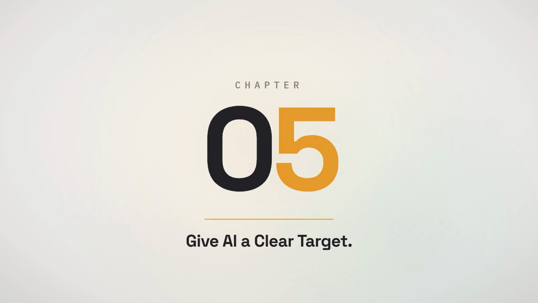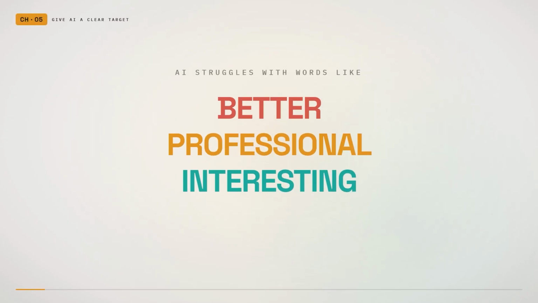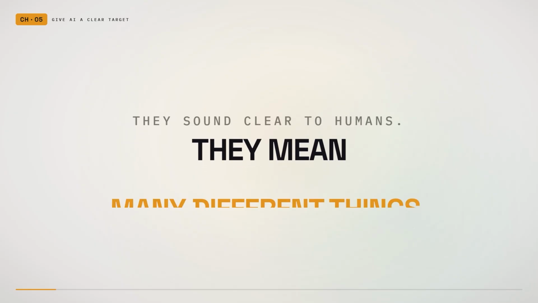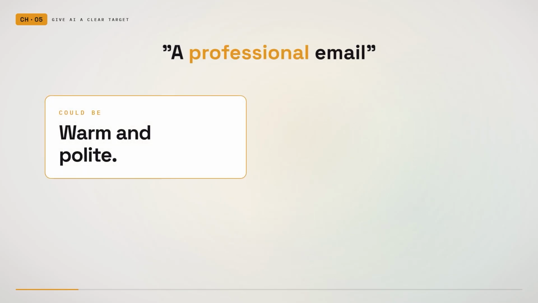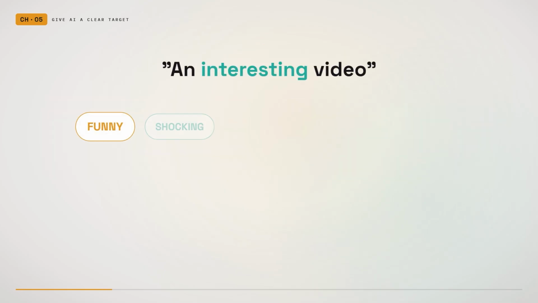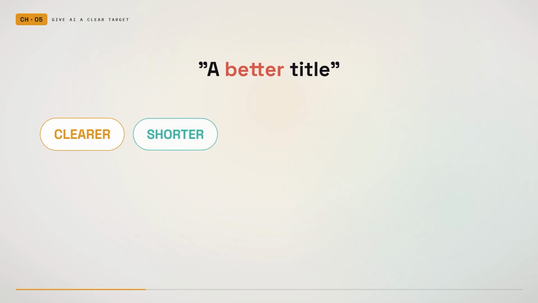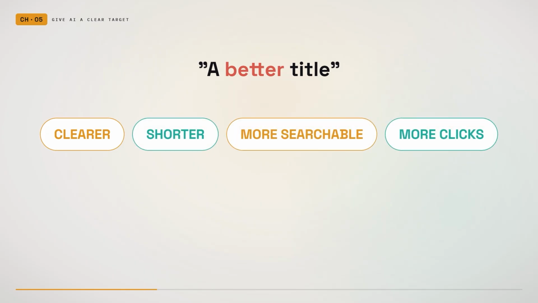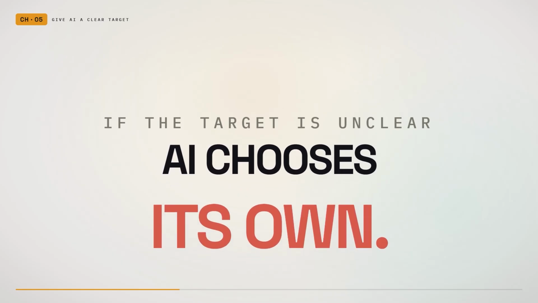AI struggles when words such as better, professional, and interesting are left unexplained. These words sound clear to humans, but they can mean many different things. A professional email could be warm and polite. It could also be formal and direct. An interesting video could be funny, shocking, emotional, fast, mysterious, or educational. A better title could mean clearer, shorter, more searchable, or more likely to earn clicks. If the target is unclear, AI chooses its own version.